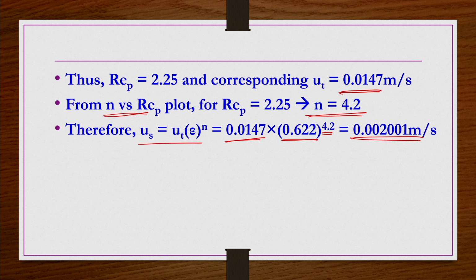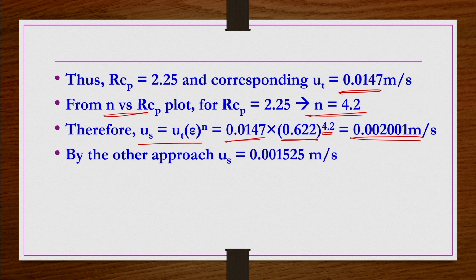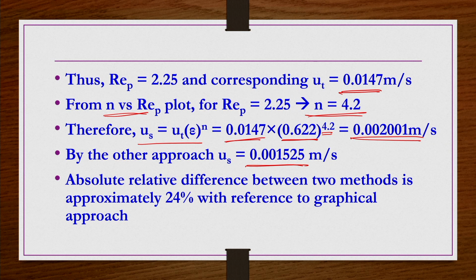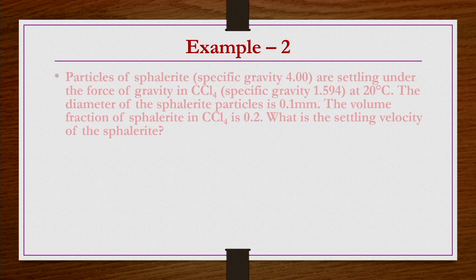So, the settling velocity is also slightly more than the Stokes velocity. By the other approach we got 0.0015 meter per second. If you find the absolute relative difference between the two methods, it is approximately 24% with reference to the graphical approach. So, we take another example now.